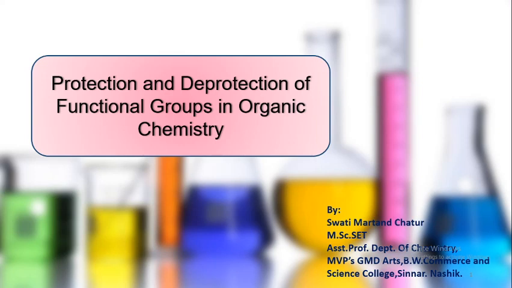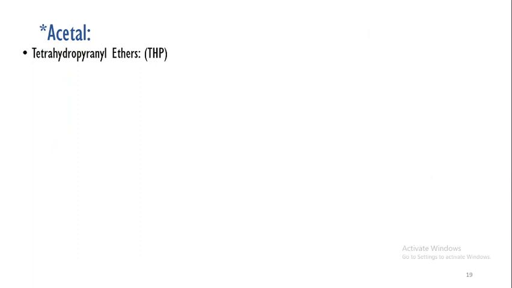In the last lecture, we have already discussed the protection of OH by using simple ethers, alkoxy ethers, silyl ethers and examples. Now, the next protecting method is acetal. In this case, the alcohol is converted into acetal by means of tetrahydropyranyl ethers.